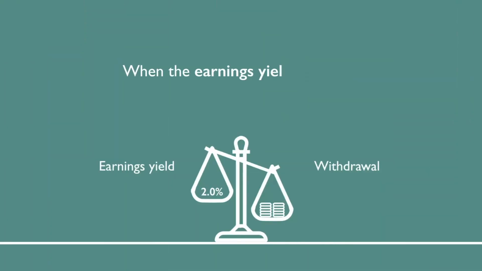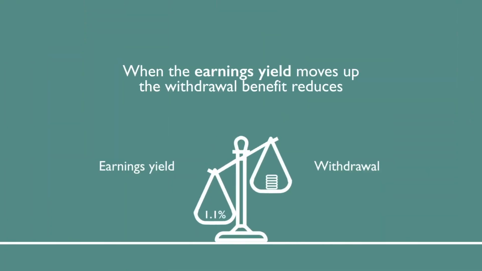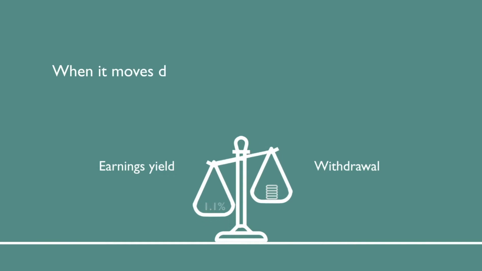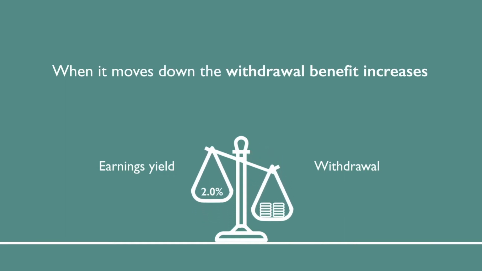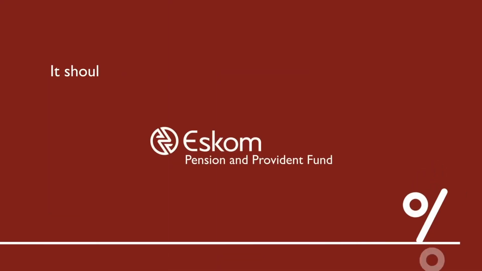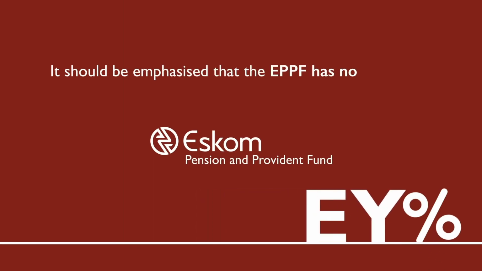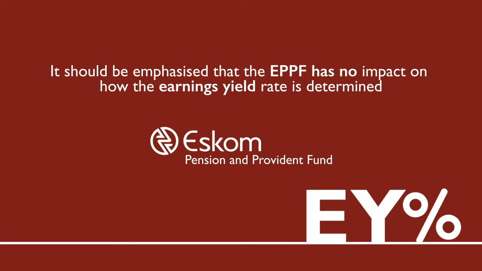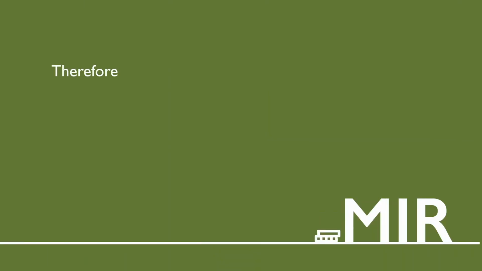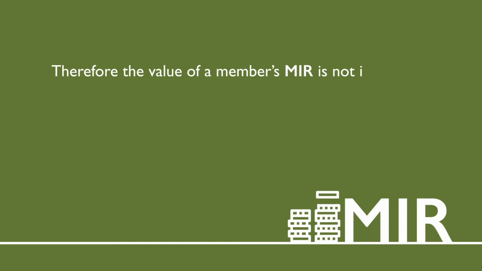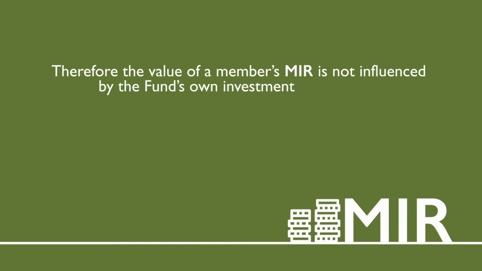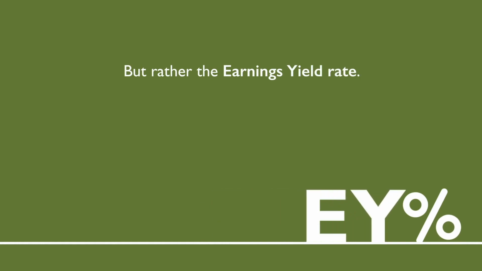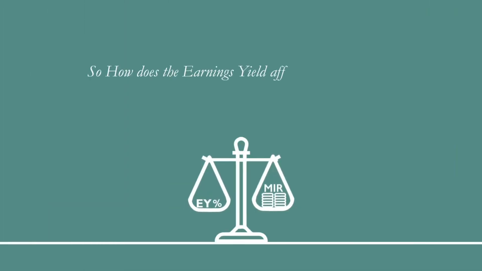When the earnings yield moves up, the withdrawal benefit reduces. When it moves down, the withdrawal benefit increases. It should be emphasized that the EPPF has no impact on how the earnings yield rate is determined. Therefore, the value of a member's MIR is not influenced by the fund's own investment performance, but rather the earnings yield rate. So how does the earnings yield affect your MIR value?